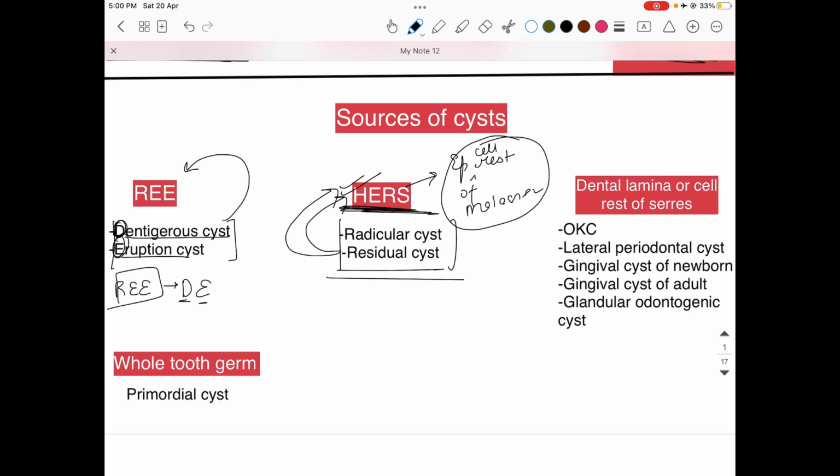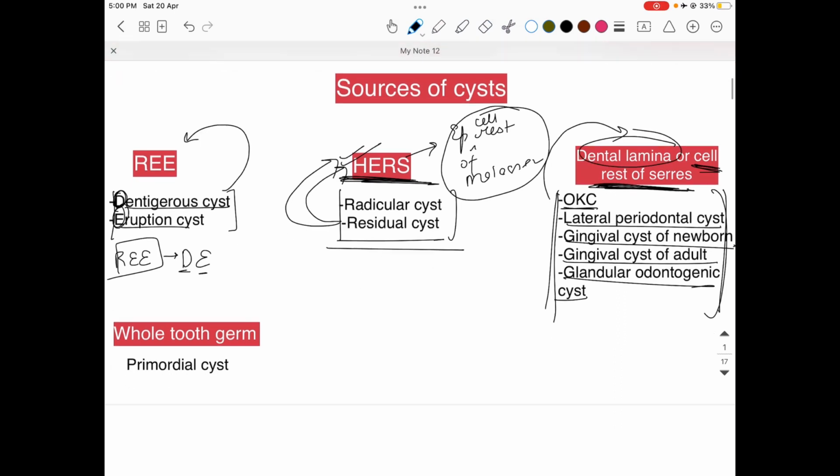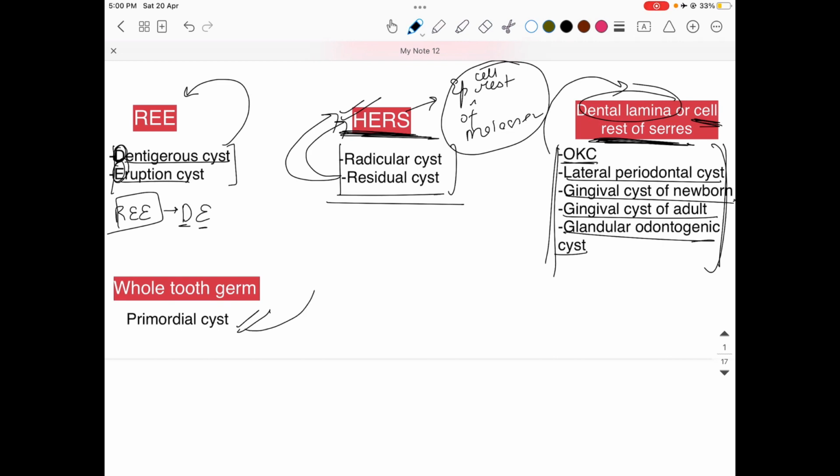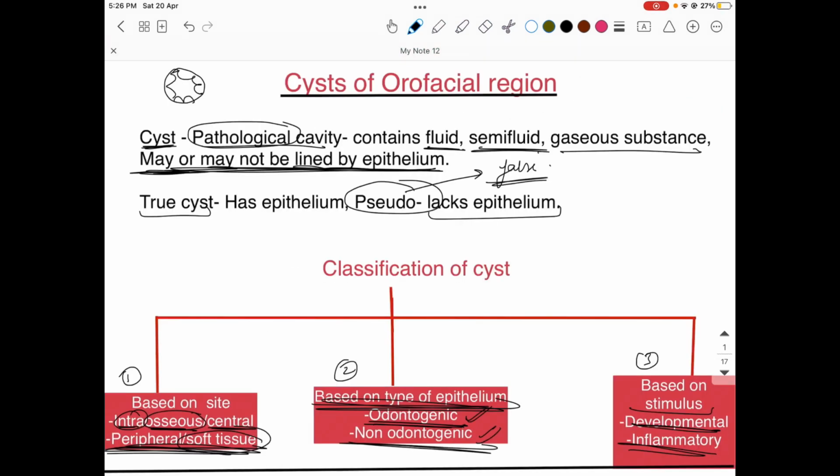Now third category, these cysts, OKC, lateral periodontal cyst, gingival cyst of newborn, gingival cyst of adult and glandular odontogenic cyst, they all arise from the dental lamina or the cell rest of Serres. The cell rest of Serres is actually another name for the remnants of the dental lamina. And the last is primordial cyst. Primordial cyst originates from the whole tooth germ, the entire tooth germ.